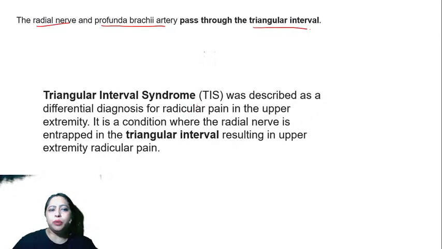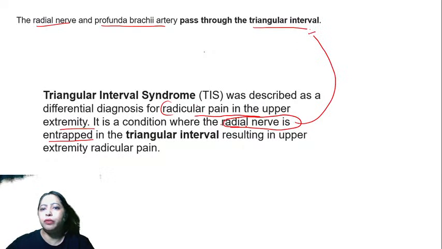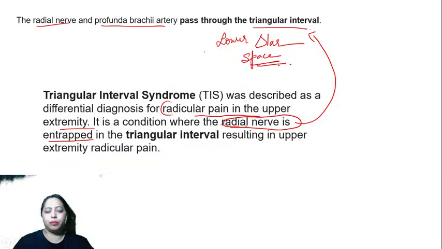Now here you can diagnose the radicular pain in the upper extremity. The patient can complain, and such a pain can be due to compression or entrapment of the radial nerve in the lower triangular space. It's a very, very important thing.